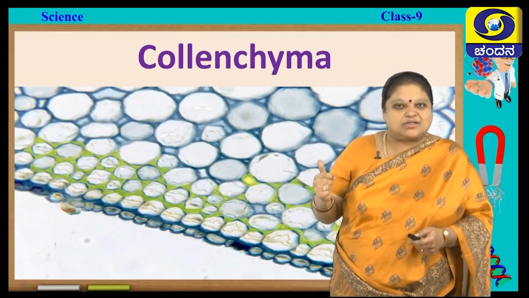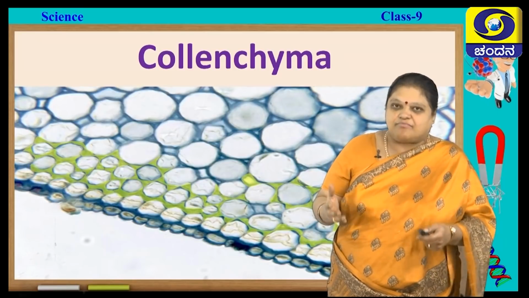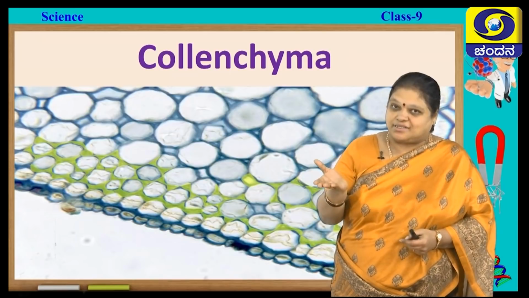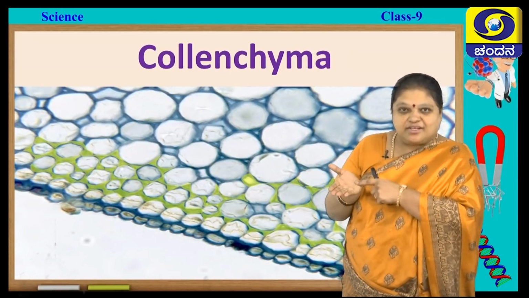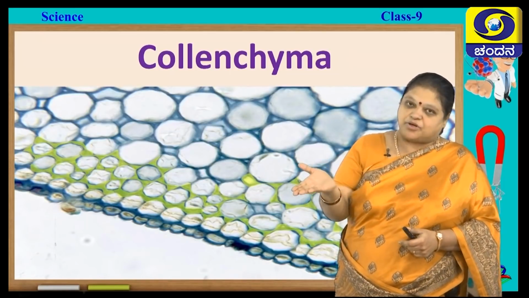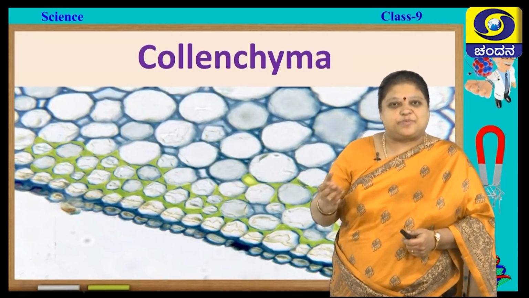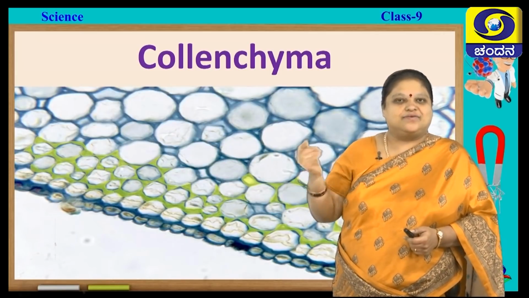So, here the corners are slightly thickened, giving mechanical support to the plant body. For example, they are present in the leaves, in the veins of the leaves, giving support to the leaf. Not only that, it is present next to parenchyma, giving support.